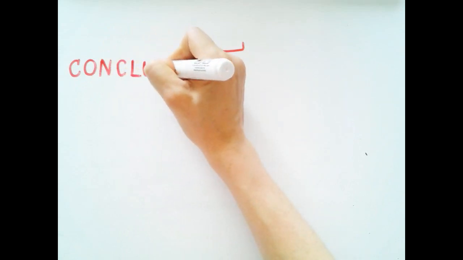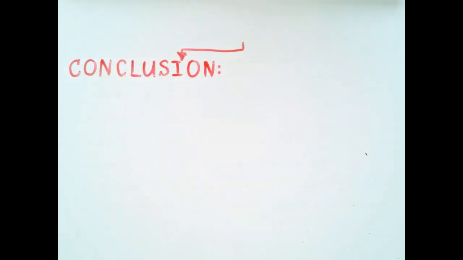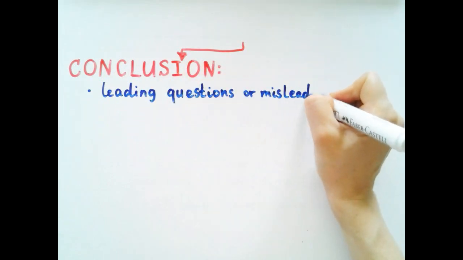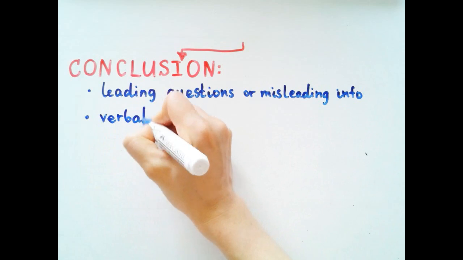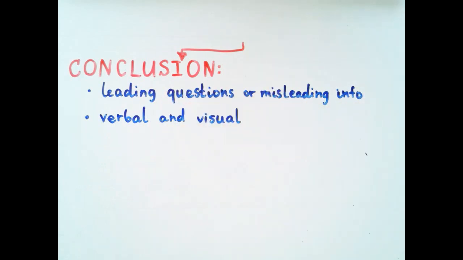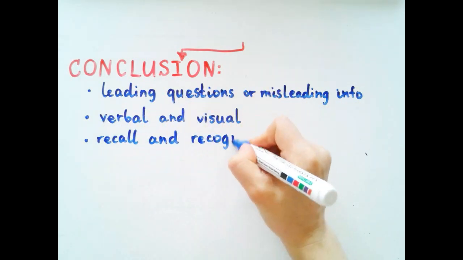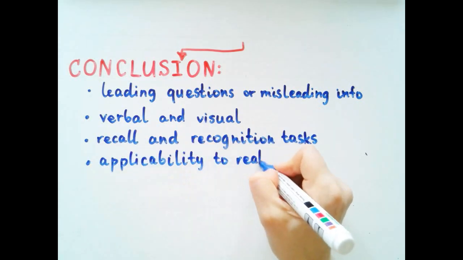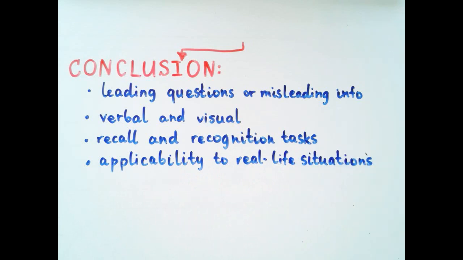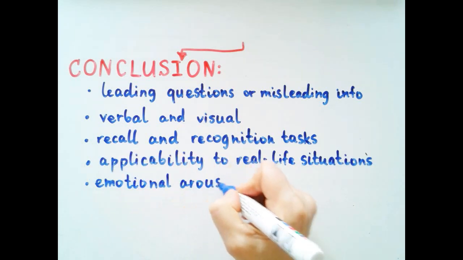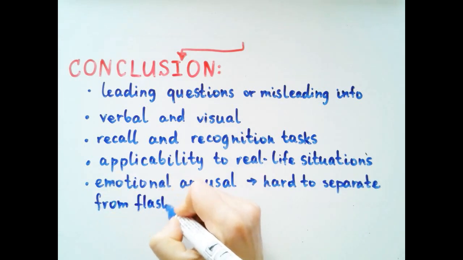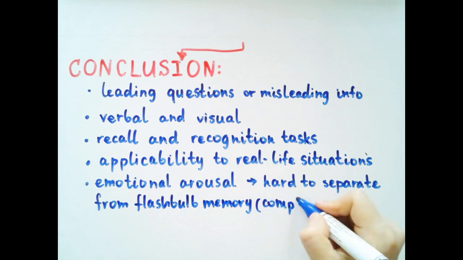In conclusion, eyewitness testimony research has demonstrated that post-event information in the form of leading questions or misleading information can be integrated with the memory of the event, both verbal and visual, and alter this memory, as seen both in recall and recognition tasks. However, there are still questions regarding the applicability of reconstructive memory to real-life situations. When emotional arousal is present, it may be hard to separate the actions of reconstructive memory from that of flashbulb memory, which complicates research in this area.